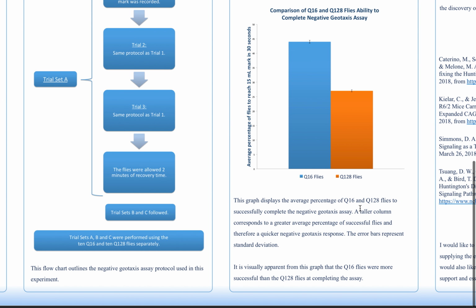This graph here shows the comparison of these 2 different flies' ability to complete the negative geotaxis assay. This blue column represents the Q16 flies, and this orange column represents the Q128 flies. So a taller column corresponds to a greater average percentage of successful flies, and therefore a quicker negative geotaxis response. From this graph, it's really visually apparent that the Q16 flies were more successful than the Q128 flies at completing the assay.